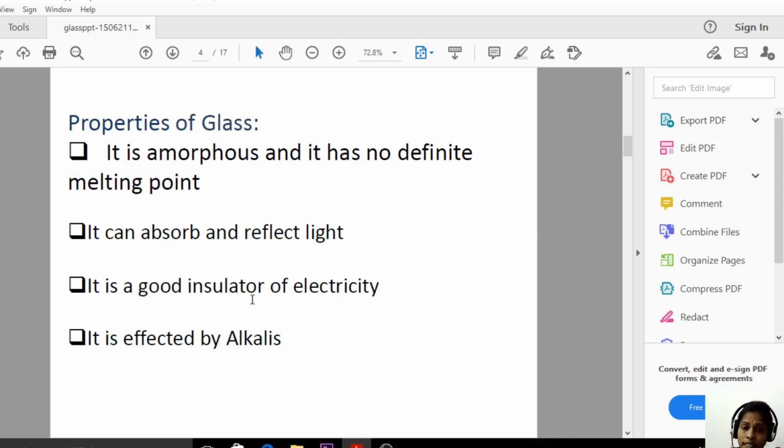It is a good insulator of electricity, so we can use it as an insulating material in power generation industries or in the electronic industry. We use the glass as a good electrical insulator. And it is especially affected by alkalis. Alkalis are nothing but bases. So glasses are affected by alkalis; they react with alkalis.